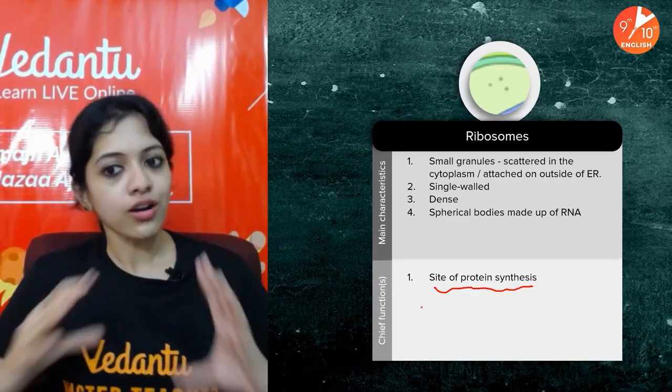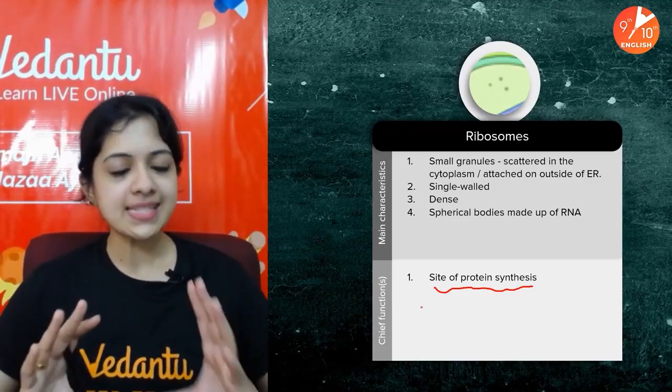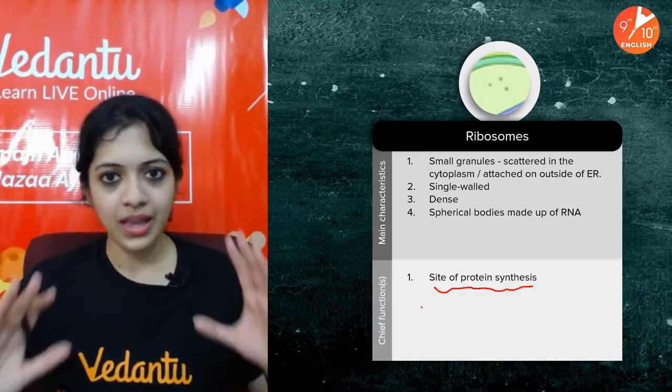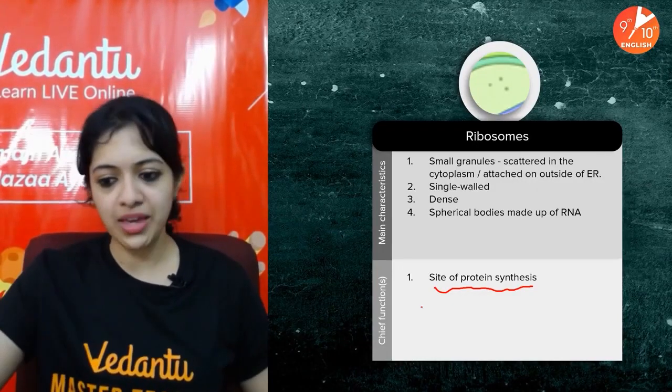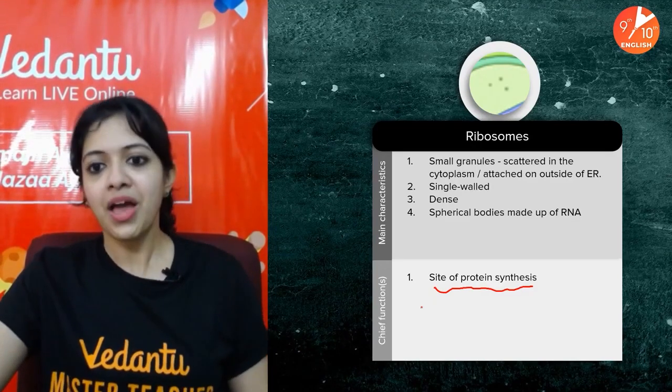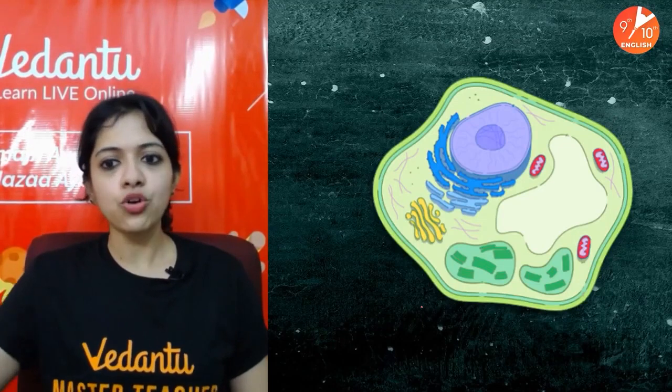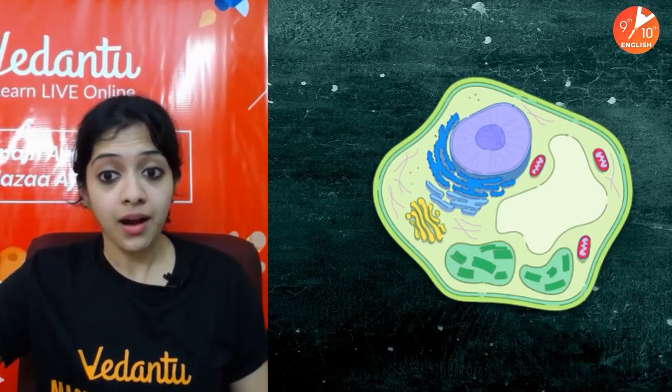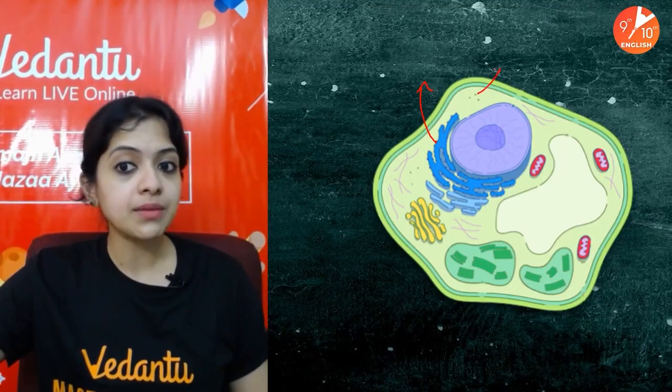It acts like a basic pantry in the factory or office that we are talking about. Why am I not calling it the kitchen? I will tell you in some time. So here we go. You find the ribosomes either attached to the endoplasmic reticulum, or freely lying in the cytoplasm.